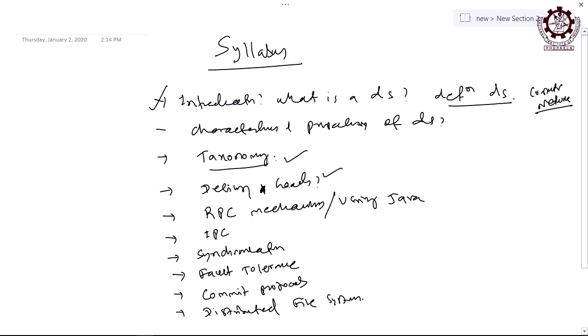Okay. Then the most important thing is inter-process communication, and whenever we go for characteristics or properties of distributed system, we shall see that one of the major challenges we shall face is inter-process communication, and this inter-process communication, the processes which are defined in the operating system.